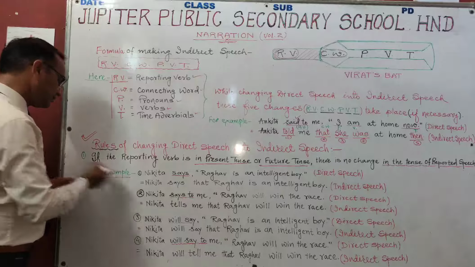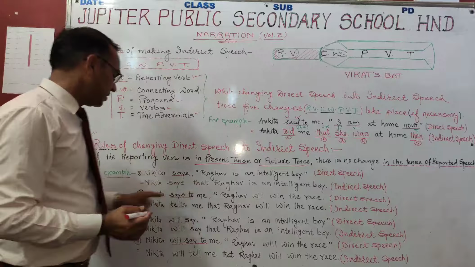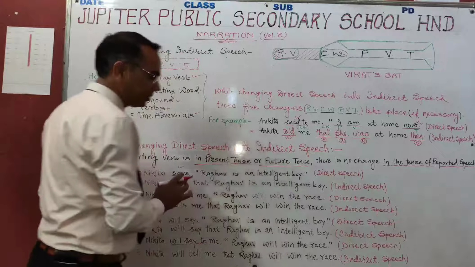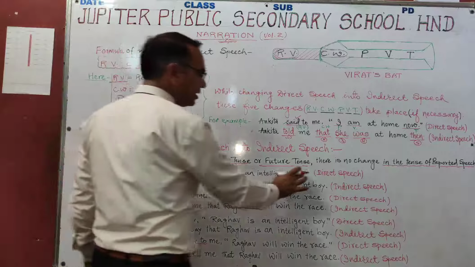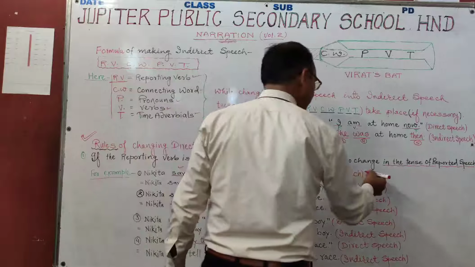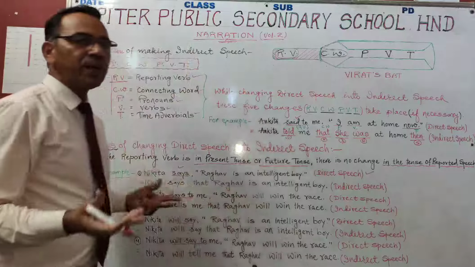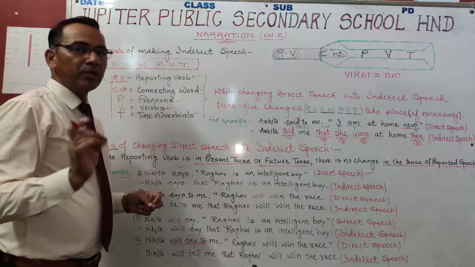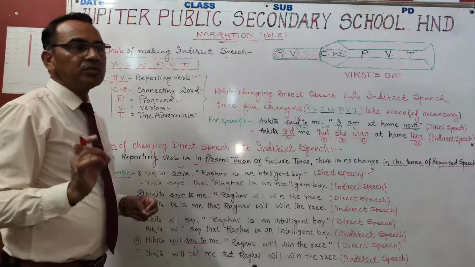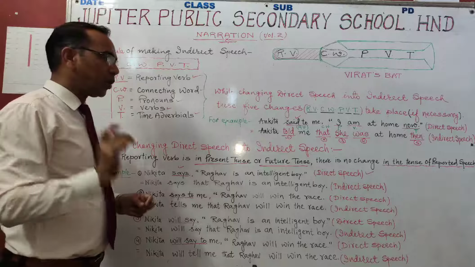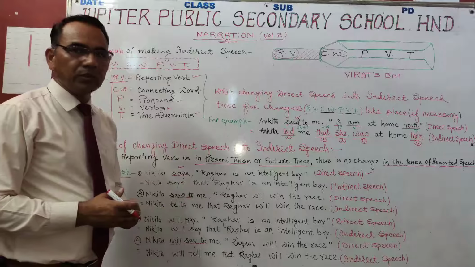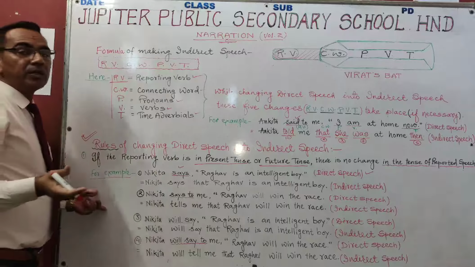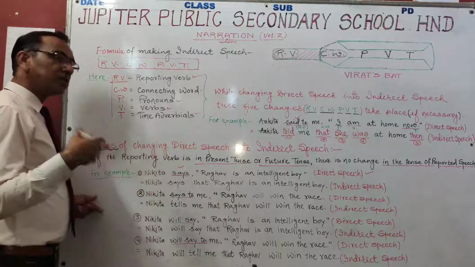For example, Nikita says, is in present tense. Raghav is an intelligent boy. Nikita says Raghav is an intelligent boy. This sentence is related to direct speech. सीधा सा फार्मूला है. डायरेक्ट स्पीच क्या है? Direct speech will be written in inverted commas because the actual words of the speakers are quoted in inverted commas. You know this thing. And this direct speech will be converted into indirect speech.